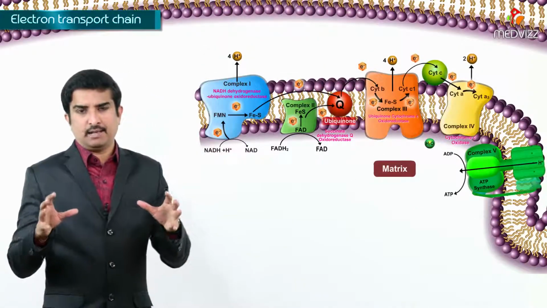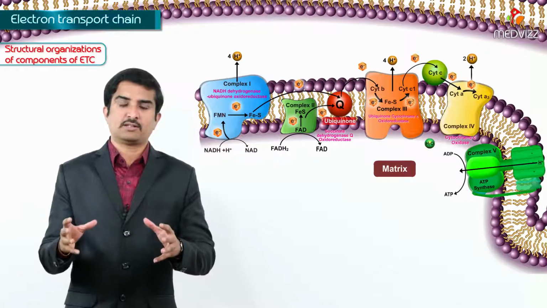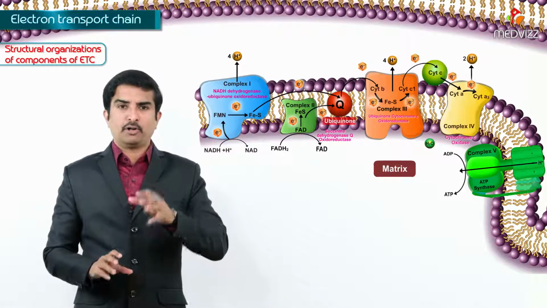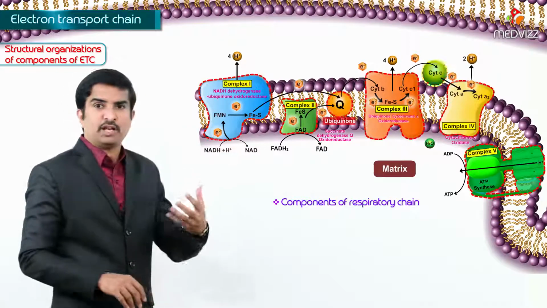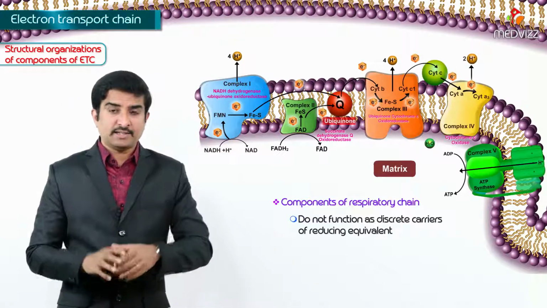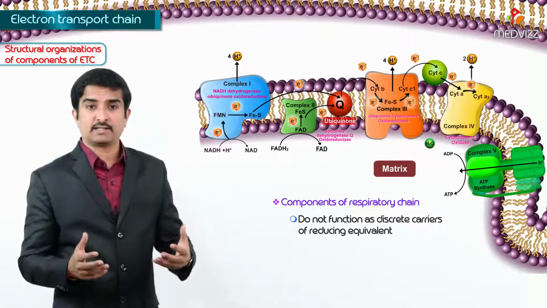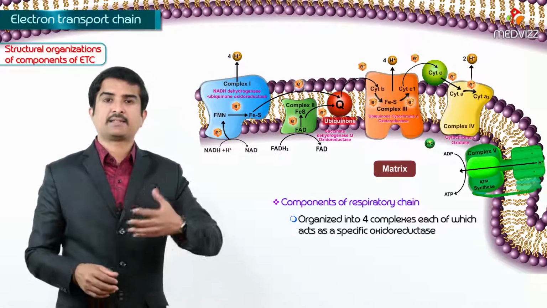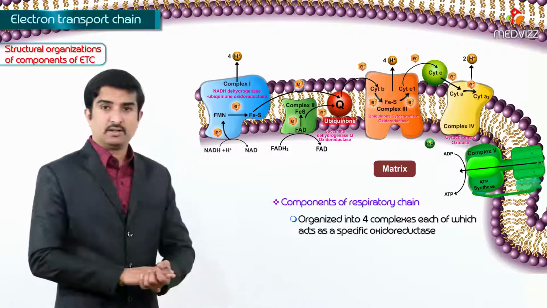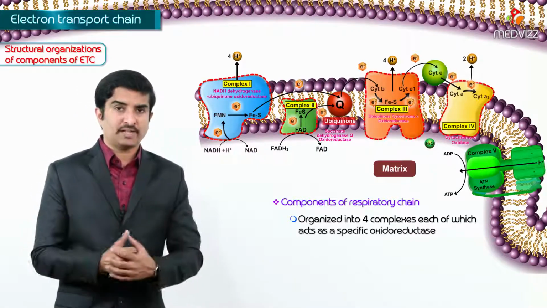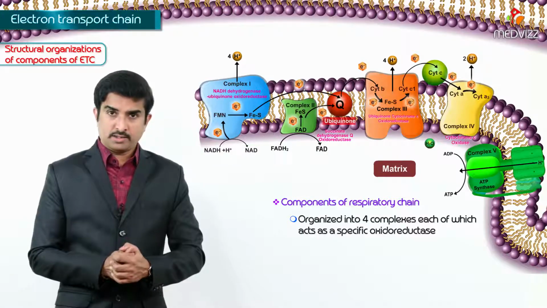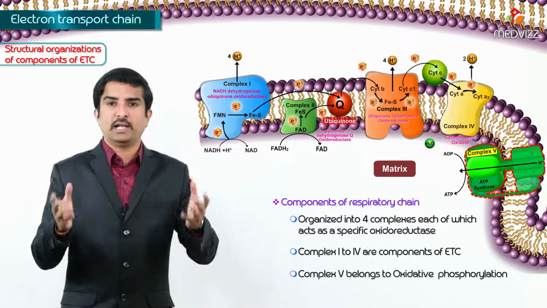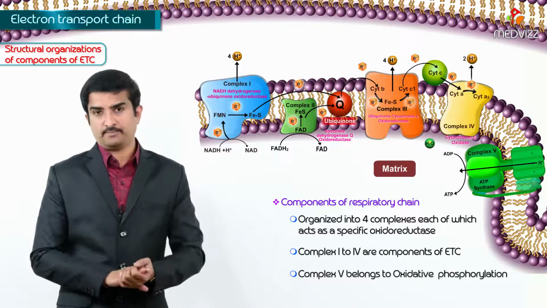Now, let us discuss in detail the structural organization of the components of the electron transport chain. You have to note one important point here: the components of this respiratory chain do not function as discrete carriers of reducing equivalents, but are organized into 4 complexes, each of which acts as a specific oxidoreductase. Why are we talking only about 4 complexes? Why not complex 5? Because complex 1 to complex 4 are the components of the electron transport chain and complex 5 belongs to oxidative phosphorylation.